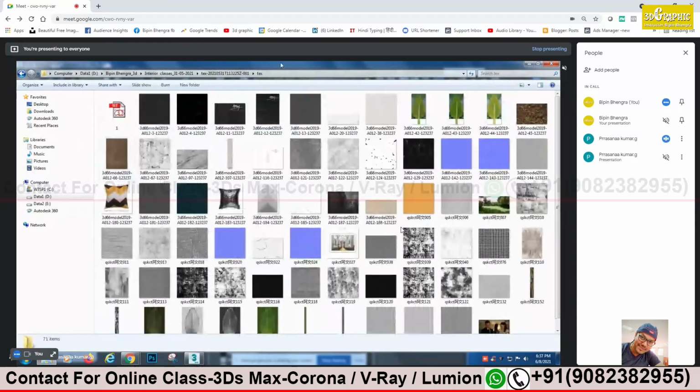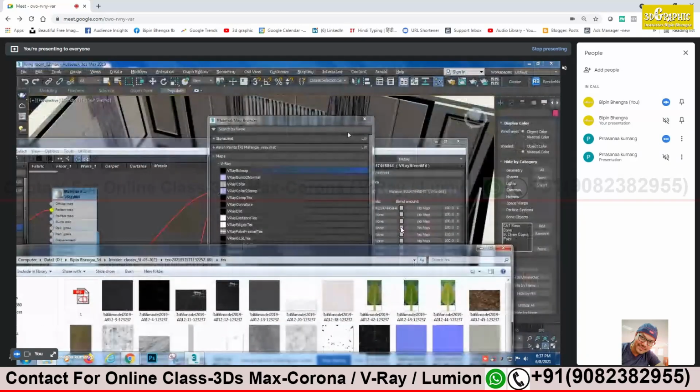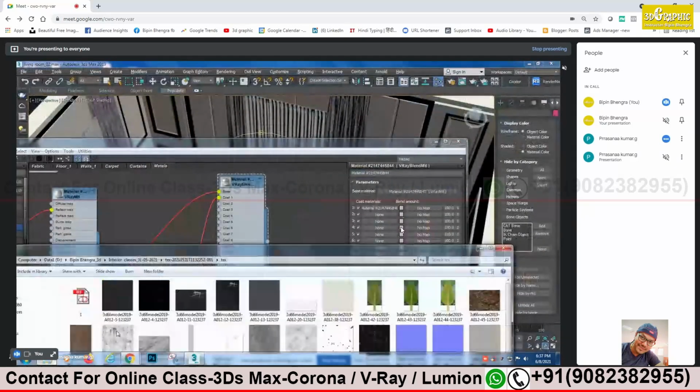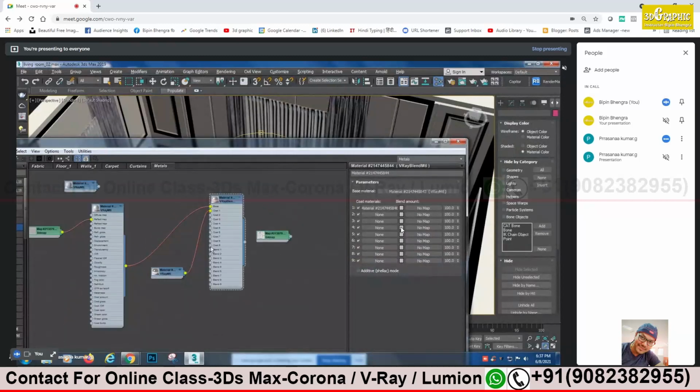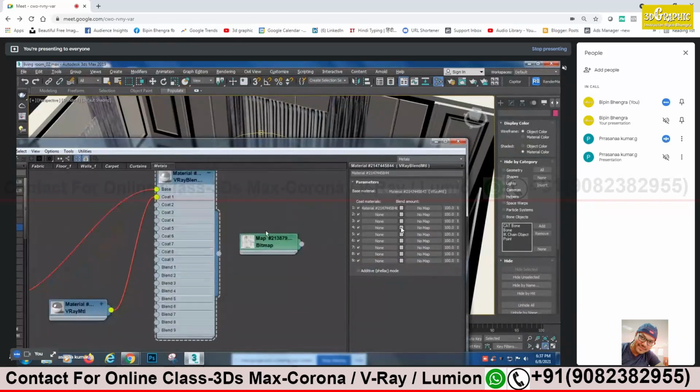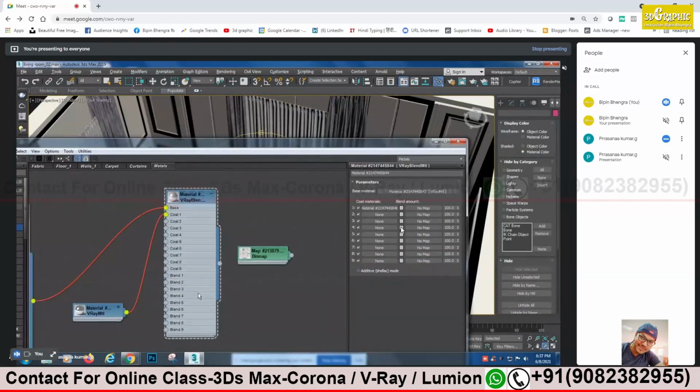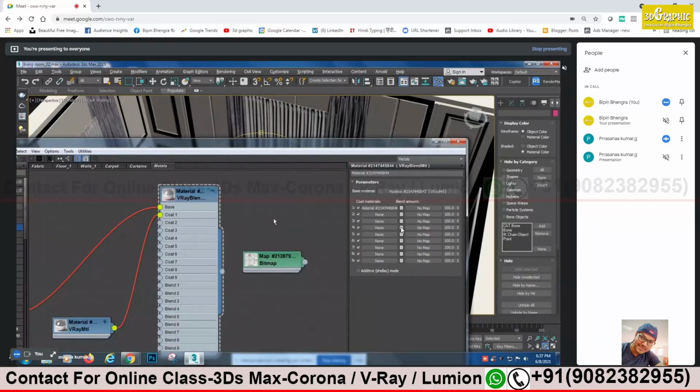Now I can bring this texture here, but here it will not be that effective, because we are using composite by changing the color. We are using the same V-Ray settings, everything will be the same, only the color will be different, and we are using a bit of masking.